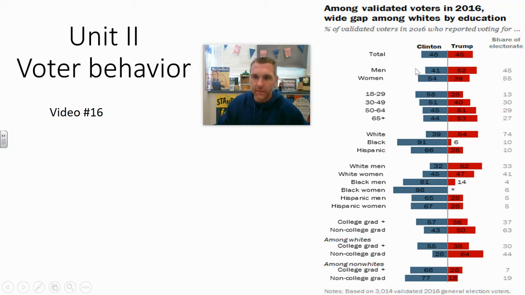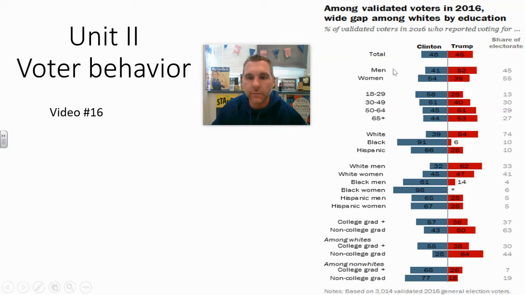We can make a lot of interesting conclusions to say that if you're typically going to be from this category, you are largely going to be Republican or Democrat. Let me explain a little bit. We can look at how Trump's going to do really well with men voters compared to women voters. And this is going to be what's called the gender gap. The gender gap is the difference between how men and women vote.